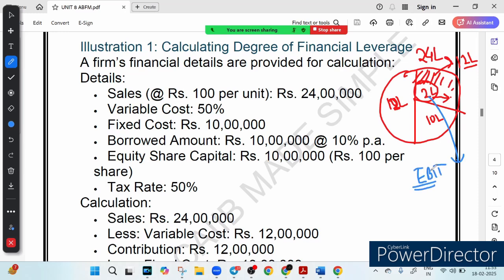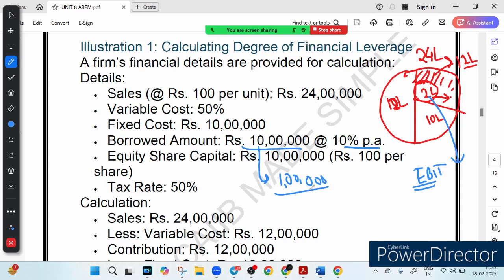Now here is where it gets interesting. Let's move on to the interest you have to pay. Now how much interest will you have to pay? So you borrow 10 lakh, right? And the interest rate is 10%. That means you pay, what is 10% of 10 lakh? 1 lakh. 10% of 10 lakh कितना होगा? 1 लाख होगा, right? So that means you pay rupees 1 lakh in interest.